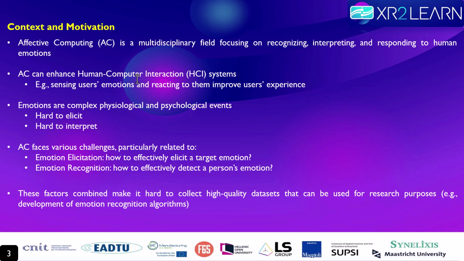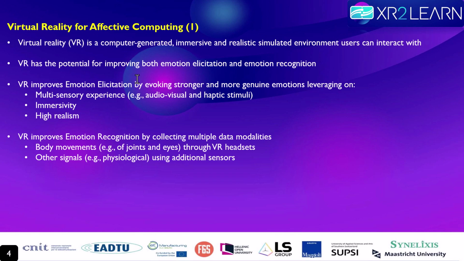Affective computing faces various challenges, particularly related to emotion elicitation and emotion recognition. In emotion elicitation, the question is how to effectively elicit a target emotion. In emotion recognition, the question is how to effectively detect a person's emotion. These factors combined make it hard to collect high-quality datasets that can be used for research purposes, for example, development of emotion recognition algorithms. Virtual reality is a computer-generated, immersive, and realistic simulated environment users can interact with.